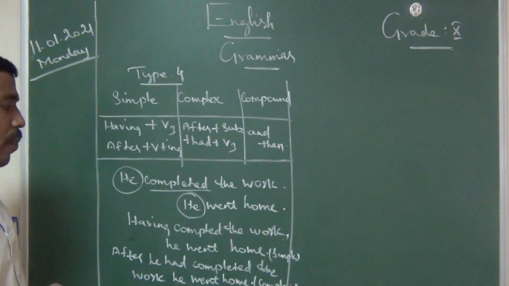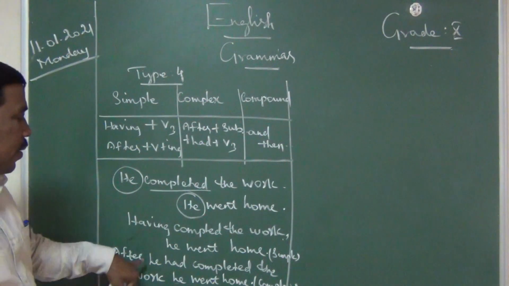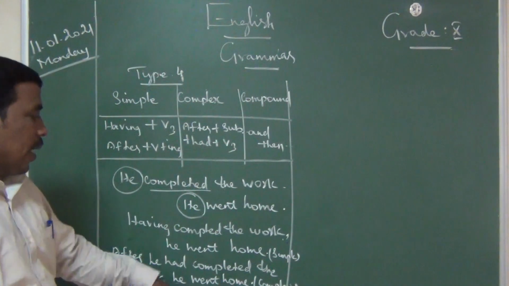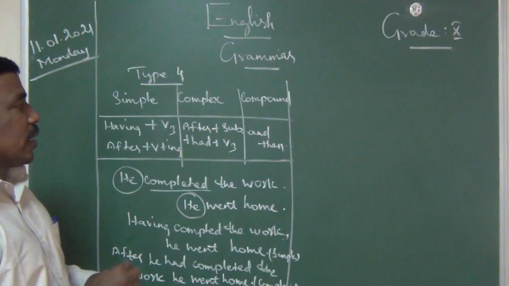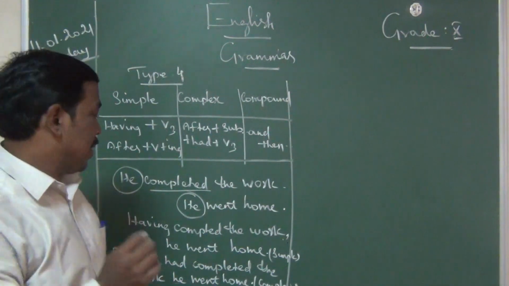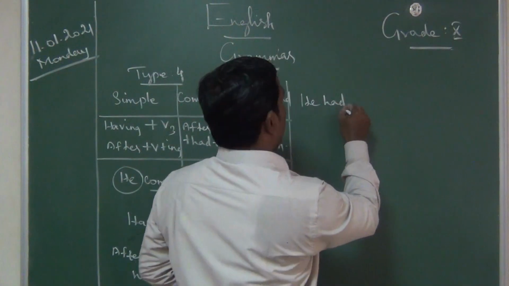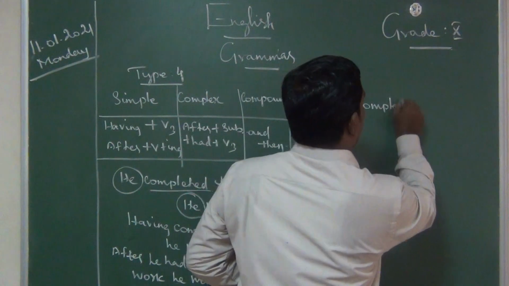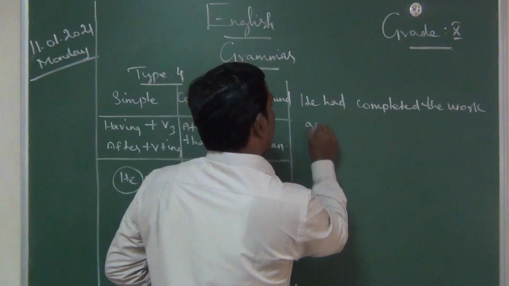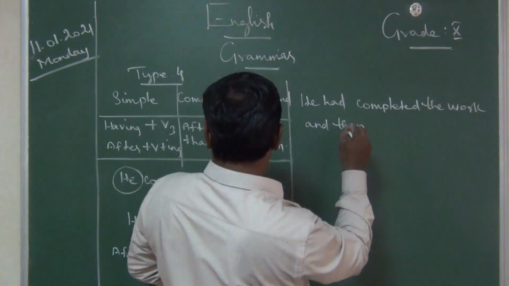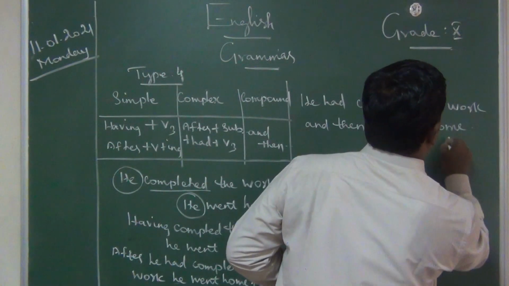It is very easy. Complex means a subordinating conjunction. After he had completed the work, he went home. One subordinate clause and one main clause. Change it into a compound sentence. What is the keyword? Compound: and then. So we should write: he had completed the work, and then he went home.